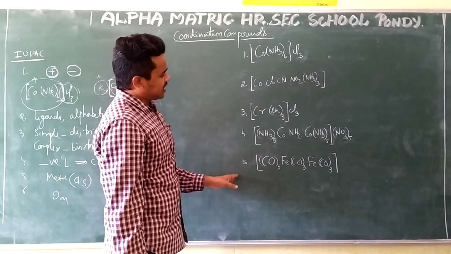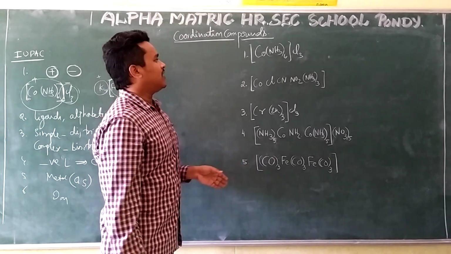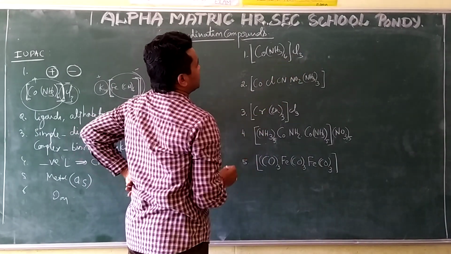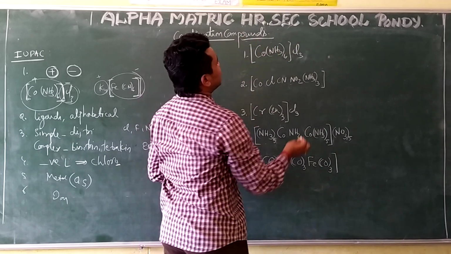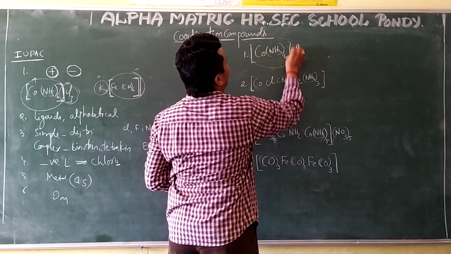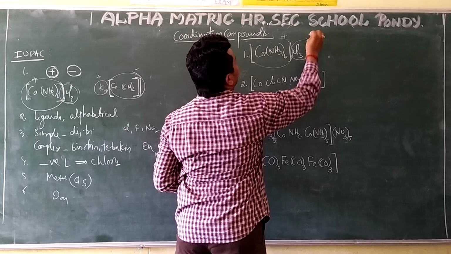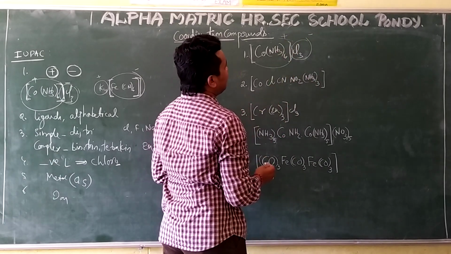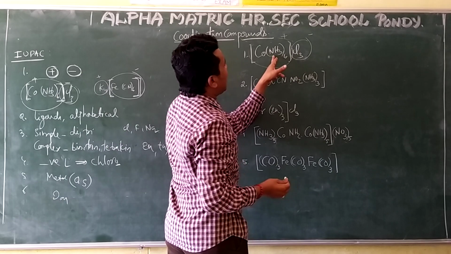I am going to check 5 different names here. First one: this complex is there. In this, the cationic part is the positive part, and this is the negative part. The positive part I have to write first. What is the ligand here? Ammine ligand.